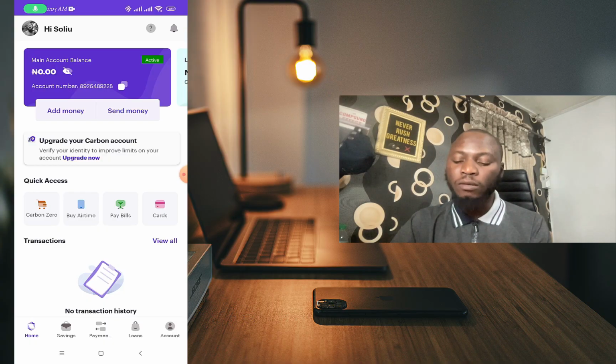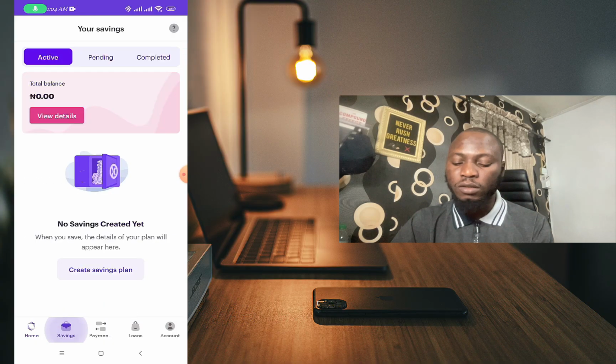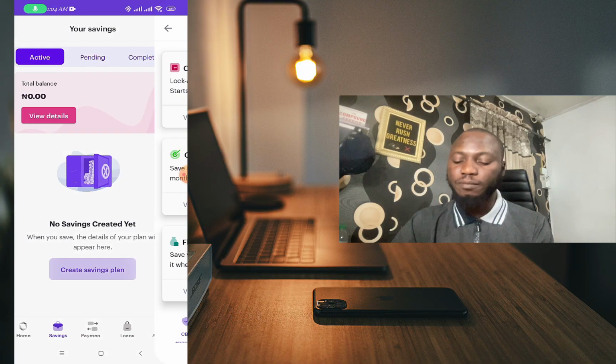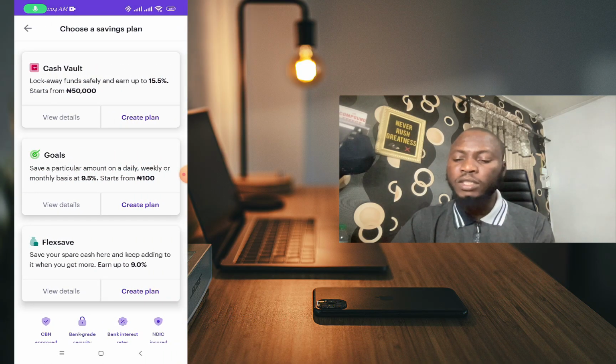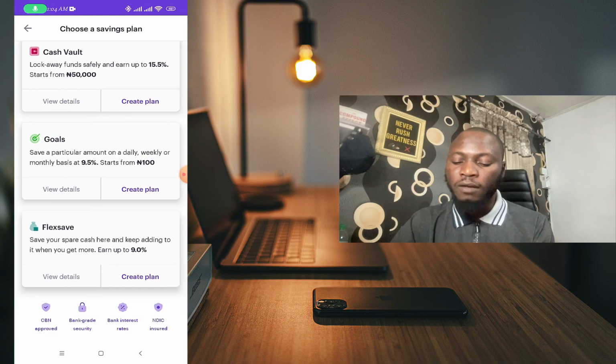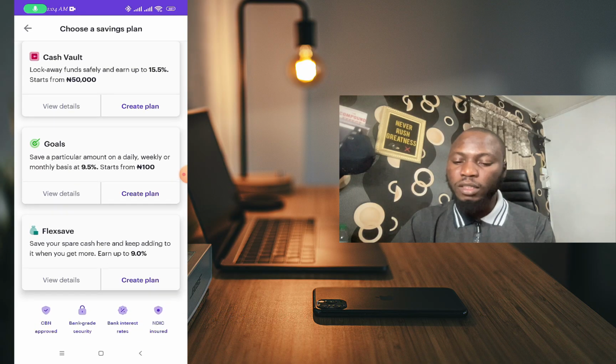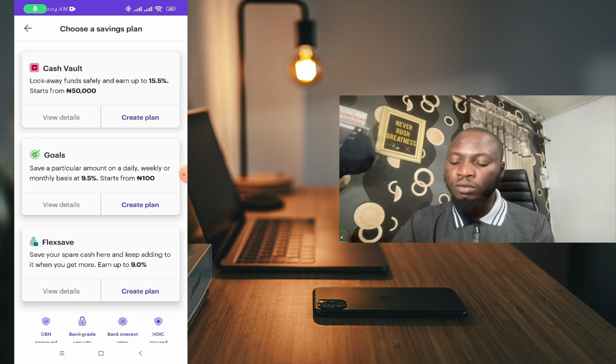So what I'm gonna do now is navigate to the savings section down below, then click on create savings plan. You see you have different options on this one too, where we have cash vault, goals, and flex savings. Each one of them has its own terms.